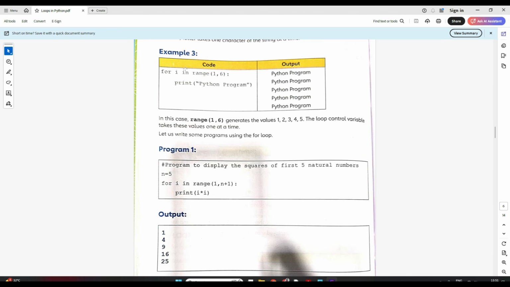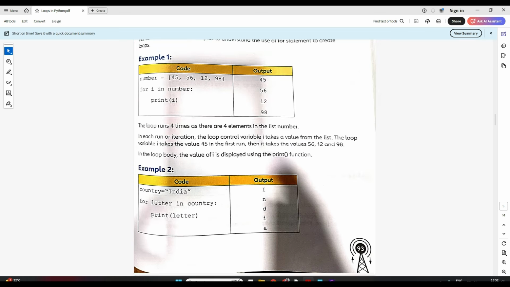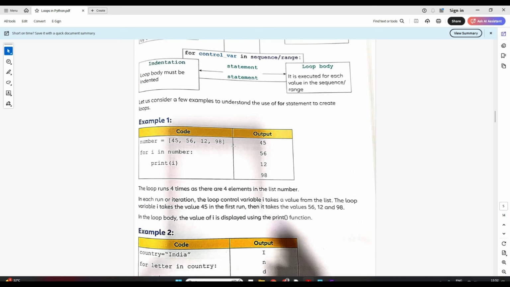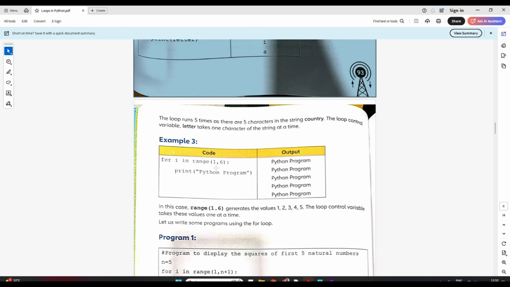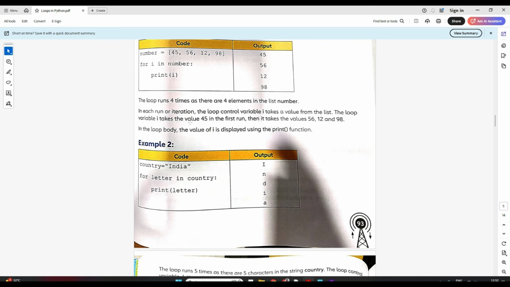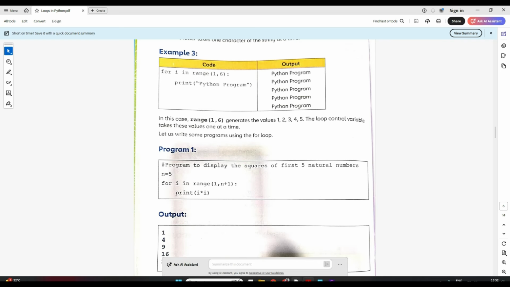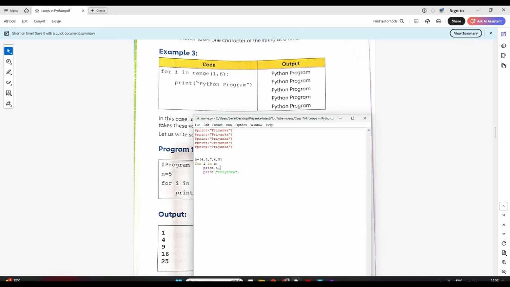Okay students, now we'll try to understand how with a for loop we can use the range function. Till now we have just normally taken the list, right? Now we'll try to use range, which is a built-in function, and see how we can use it. Here we have written number separately. Instead of that we could have taken range also. Now see, I have to print my name 5 times.